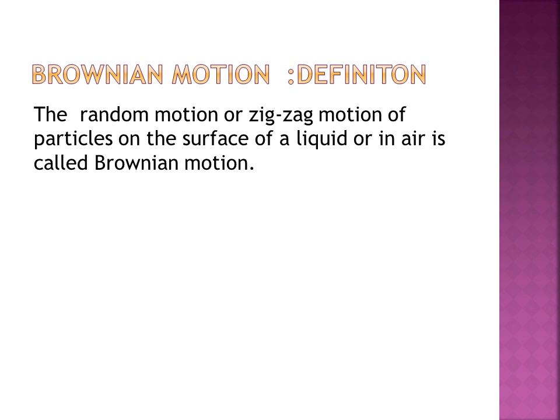Brownian motion has been named after the botanist Robert Brown. He used a microscope to look at randomly moving pollen grains in water. So Brownian motion is the random motion or zigzag motion of particles on the surface of a liquid or in air. Understood?